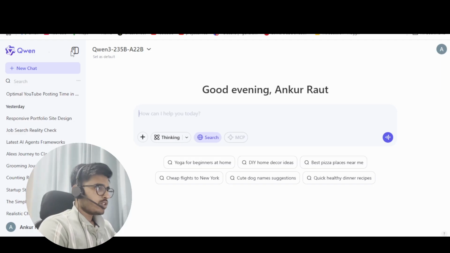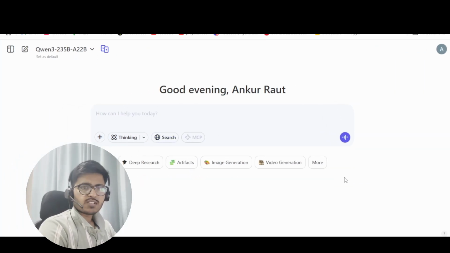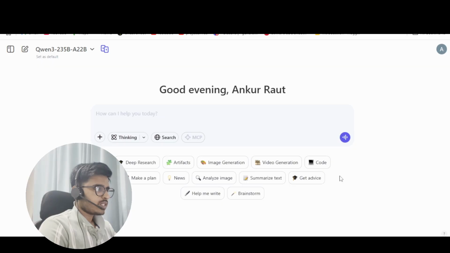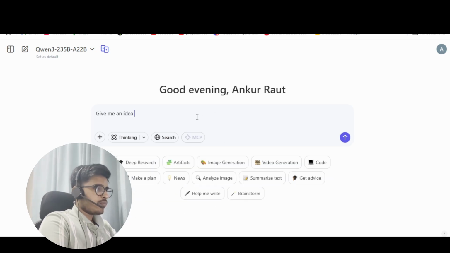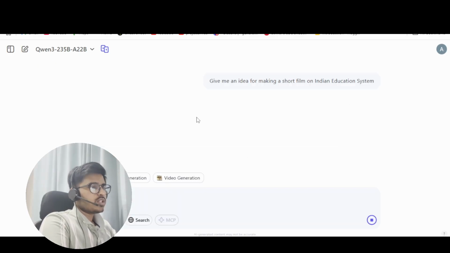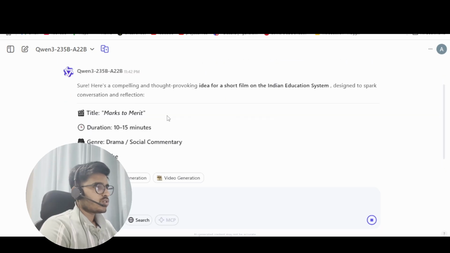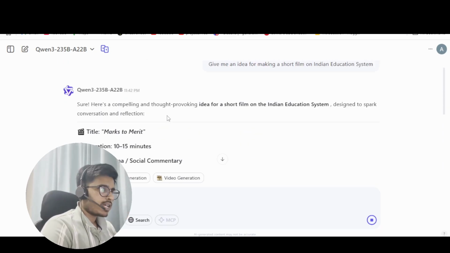So this is another feature that you get. This is related to the searching tool that you get. Of course, you can write some code, make a plan, help me write, rewrite anything, brainstorm ideas over here. Let's say, give me an idea for making a short film on Indian education system. So let's see what happens over here. So you can see that it has, of course, started writing it.